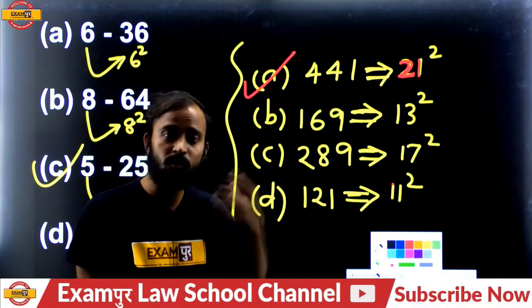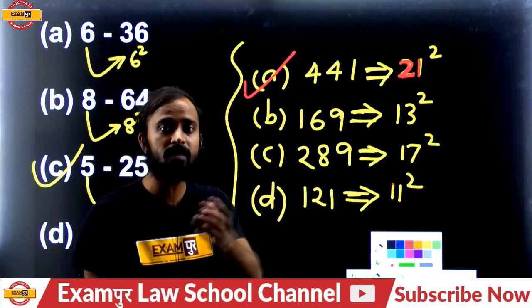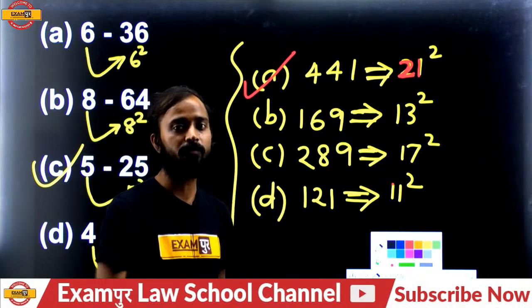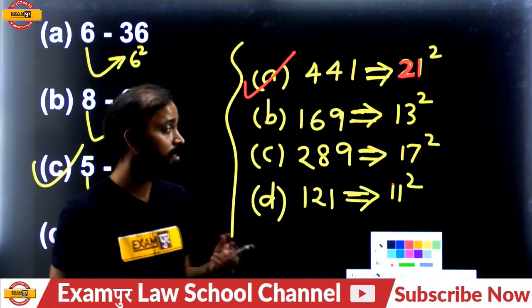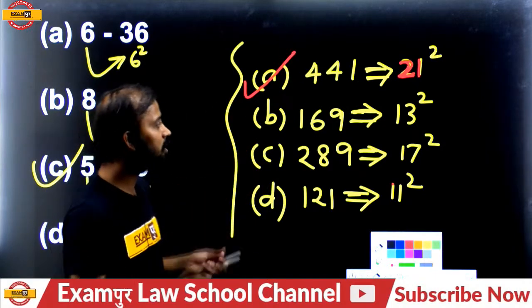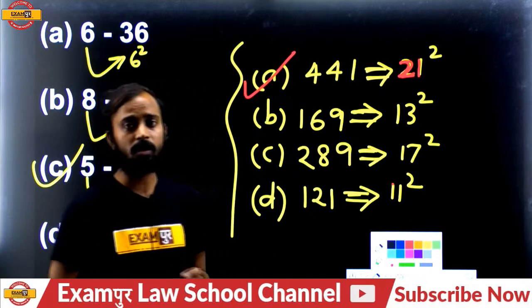When you will have to find out the answer, because the question says which number is different from the other three. Direction says which number is different from the other three. So it's my responsibility, my duty to find out. It's our duty to find out which number is different from the other three, because all these numbers are perfect square.